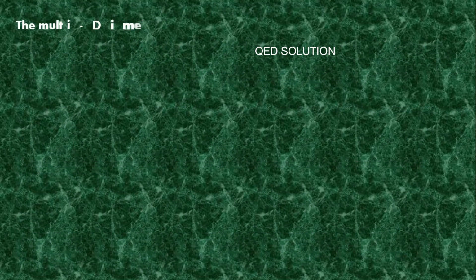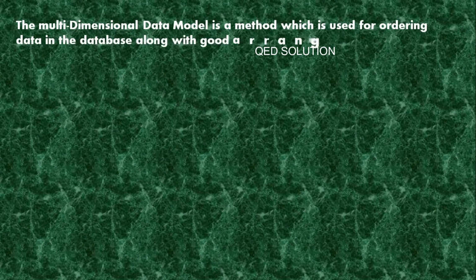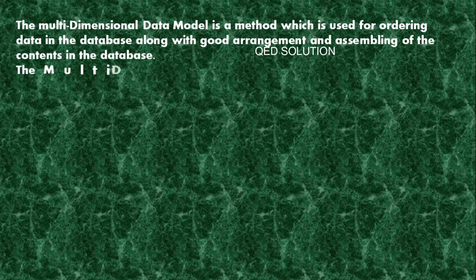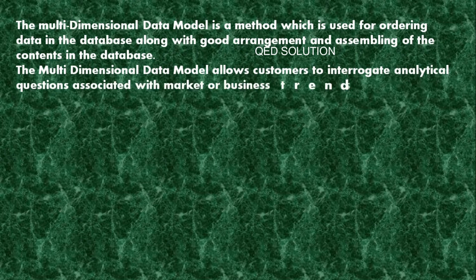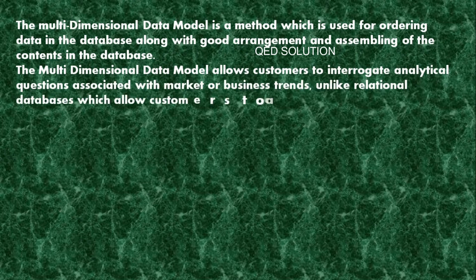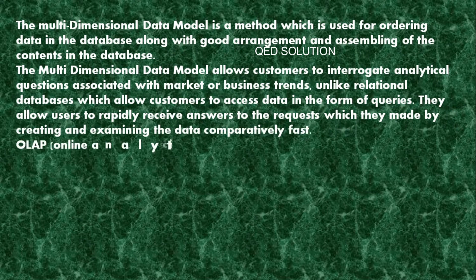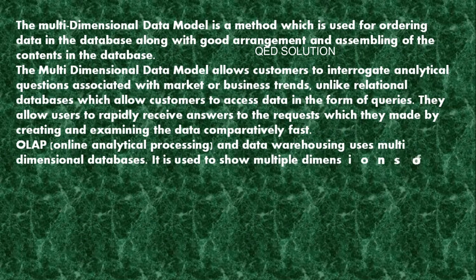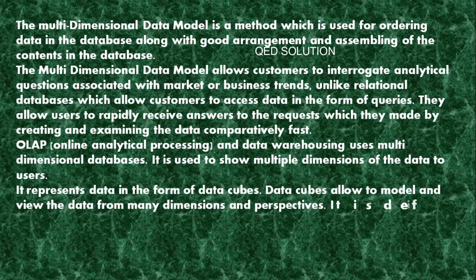The multidimensional data model is a method which is used for ordering data in the database along with good arrangement and assembling of the contents in the database. The multidimensional data model allows customers to interrogate analytical questions associated with market or business trends. Unlike relational databases which allow customers to access data in the form of queries, they allow users to rapidly receive answers to the requests which they made by creating and examining the data comparatively fast.